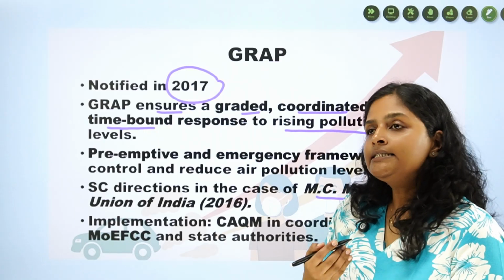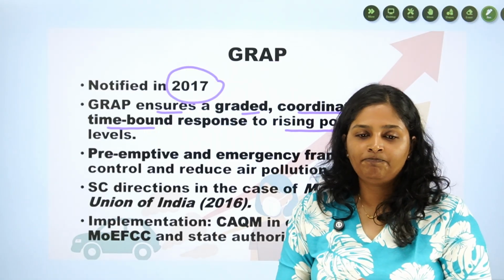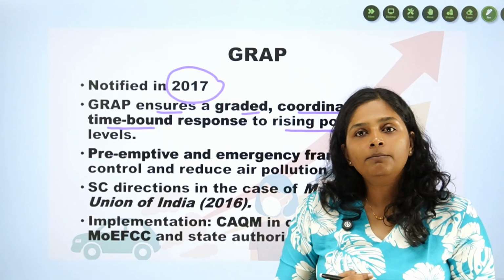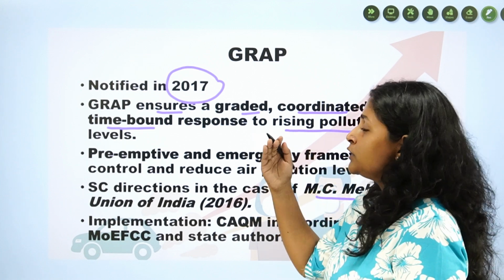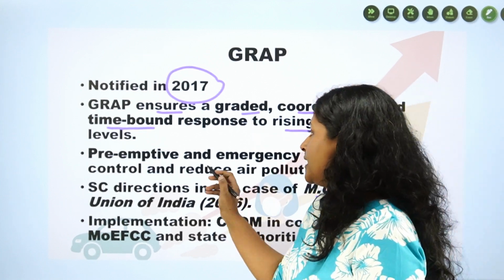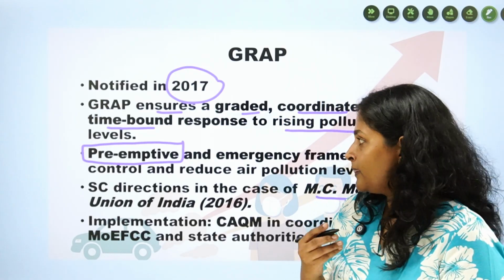So, this can be seen as a preemptive action. That means you are taking action before the situation gets worse. Before the air pollution gets worse, the government takes action. That is called a preemptive action.